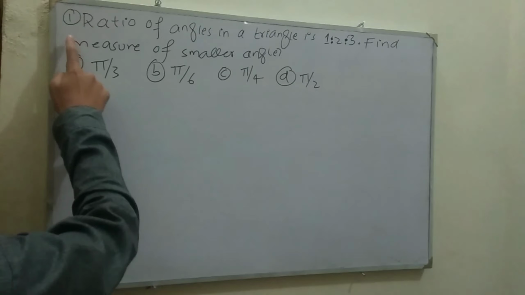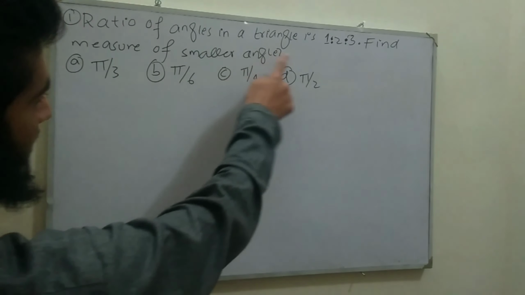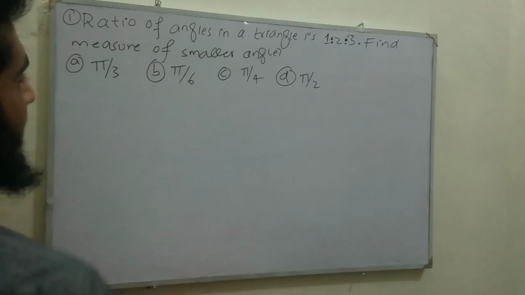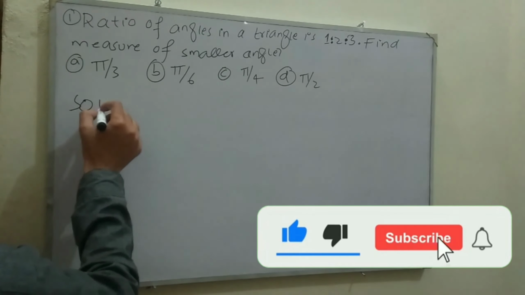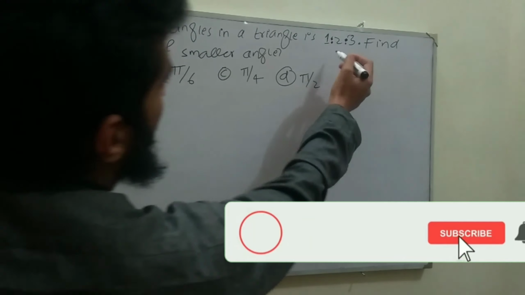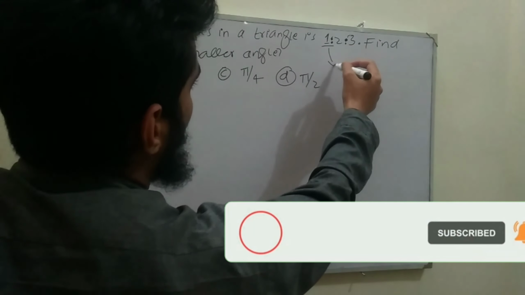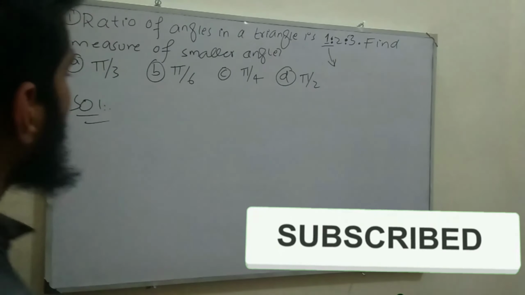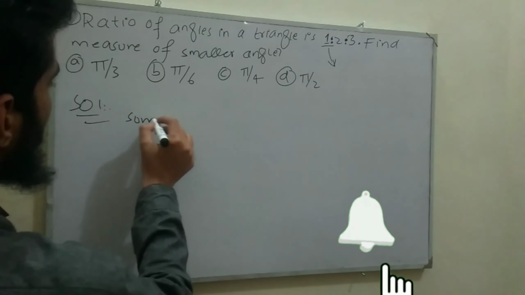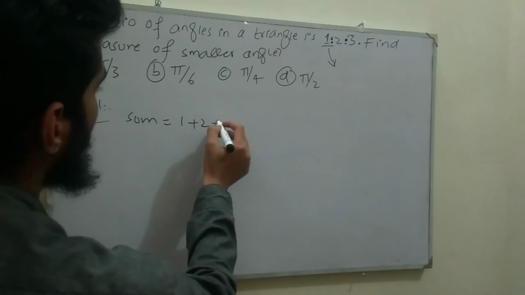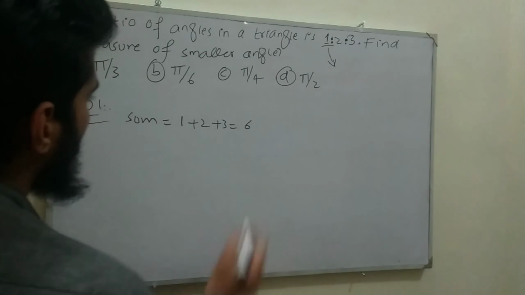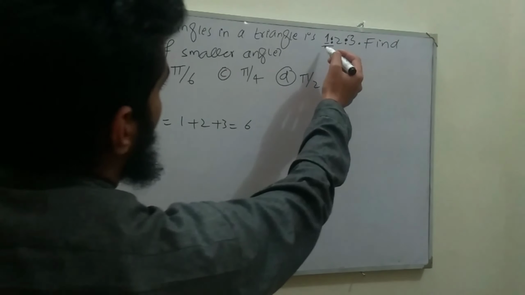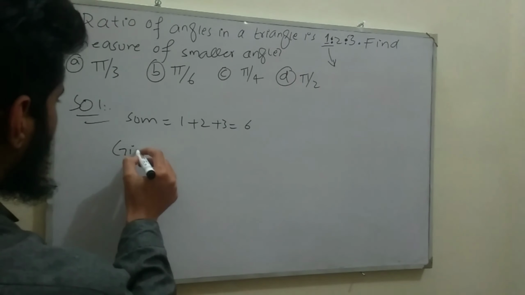MCQ number 1 tells that the ratio of angles in a triangle is 1:2:3. Find the measurement of the smaller angle. Solution. Here the smaller ratio is 1. It means that we are going to find the measurement of the side 1. So sum of the ratio will be equal to 1 plus 2 plus 3, it gives us 6. So using the formula for finding the smaller angle measurement, so given side